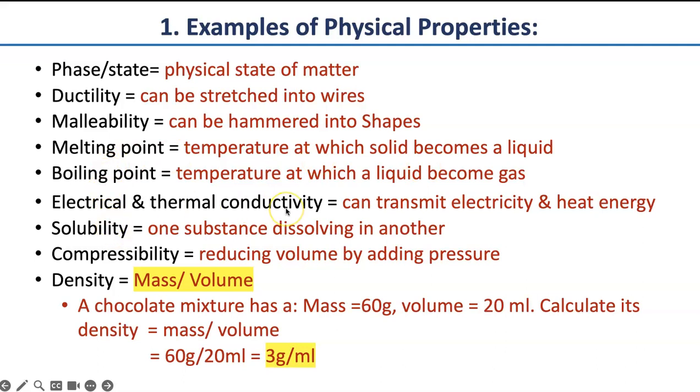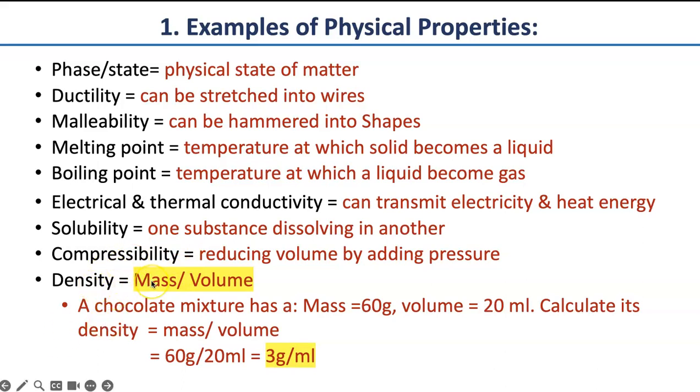So for example, wood is not a good conductor of electricity or heat. So if you make a pot, it's a good idea to have a handle with wood. Or if you have an electrical implement, you want to have a handle in wood or plastic. Solubility is a substance dissolving in water or not. Compressibility is, can you squish it? For example, gases can be squished and solids cannot.